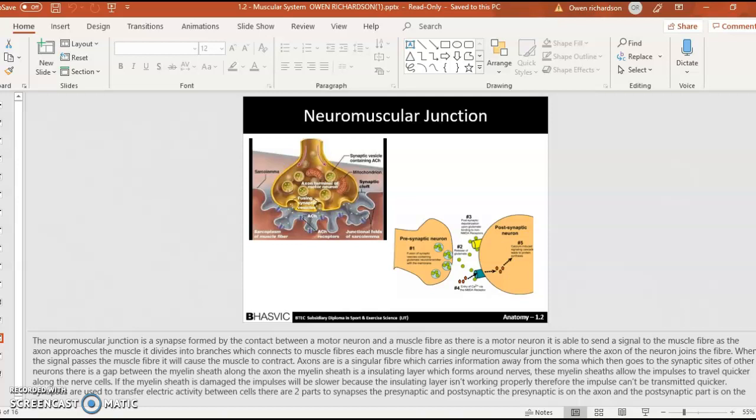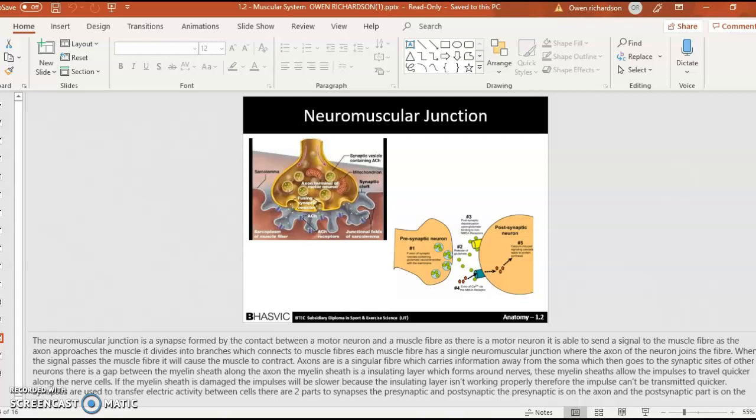The neuromuscular junctions are synapses formed by the contact between the motor neuron and the muscle fiber. As there is a motor neuron, it is able to send a signal to the muscle fiber. As the axon approaches the muscle, it divides into branches which connect to the muscle fibers. Each muscle fiber has a singular neuromuscular junction where the axon of the neuron joins the fiber. When the signal passes to the muscle fiber, it will cause the muscle to contract.